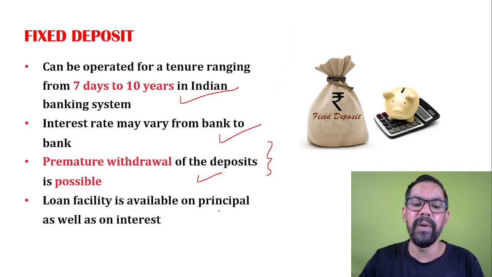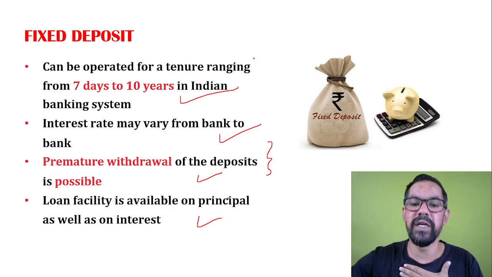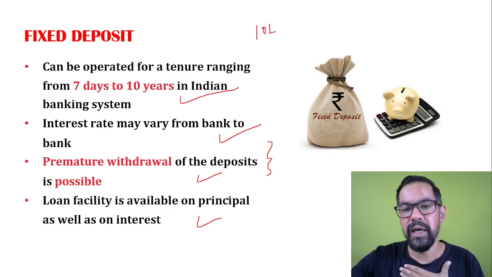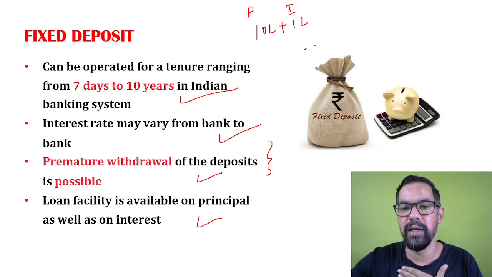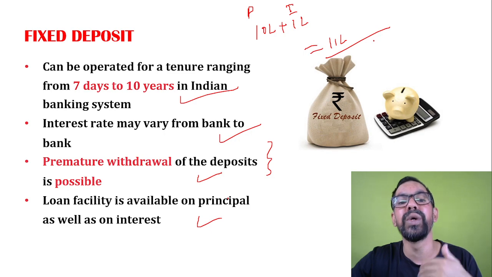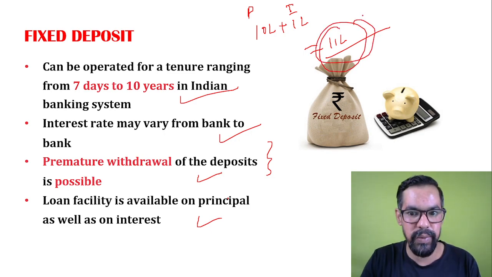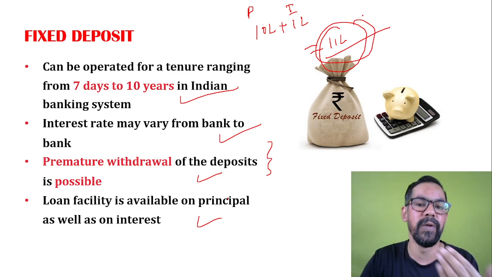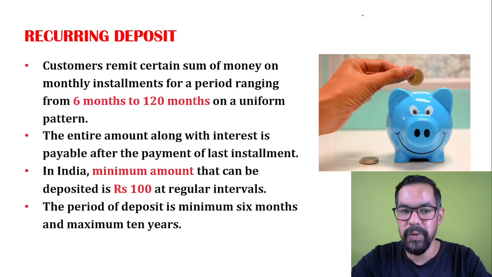Loan facilities are available on principal as well as interest on FDs. Let's say you invested 10 lakh rupees as your principal amount, and throughout the period you get 1 lakh rupees interest. So the total value is 11 lakh rupees. You can place this FD and take a loan against it. So you have a total of 11 lakh rupees, and you can take a loan against this scheme, this FD, as well. Hope you get this clearly.